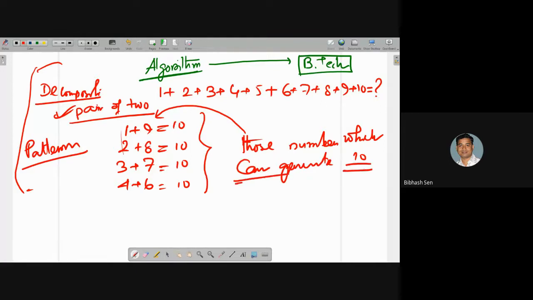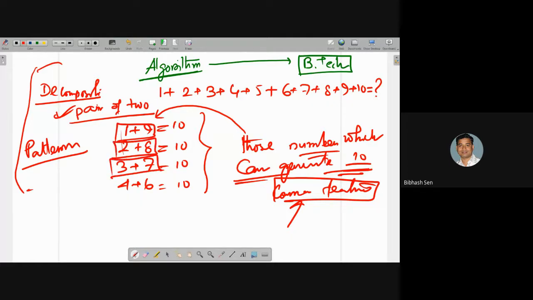So this is the common feature. I am accumulating in a box only those numbers whose common feature is that they generate 10, and the pattern also matches.